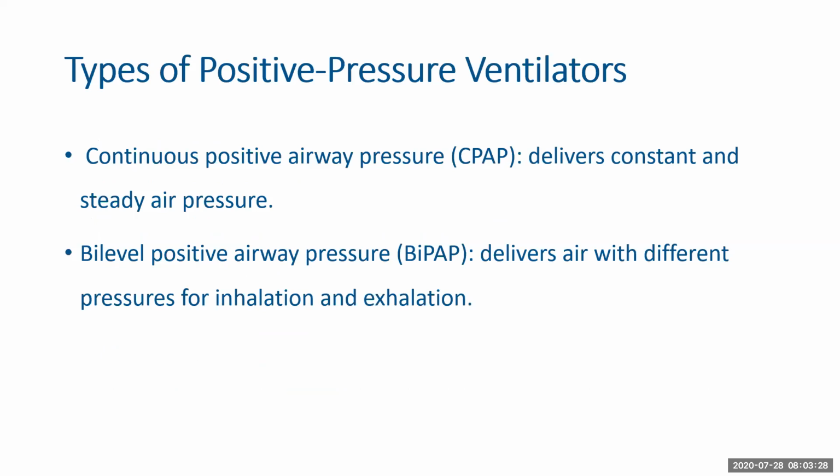So the two types of positive pressure ventilators are the CPAP and BiPAP. That is the continuous positive airway pressure, which delivers constant and steady air pressure and allows the patient to breathe. This is only a pressure support for the person that is trying to breathe. But in cases where there is huge lung fatigue and the person is completely unable to breathe and has no motivation, this can be due to some